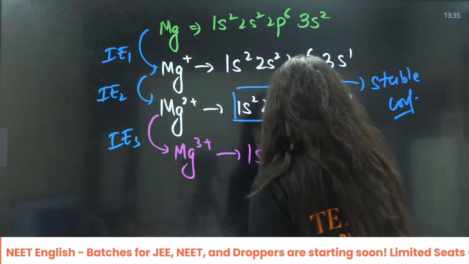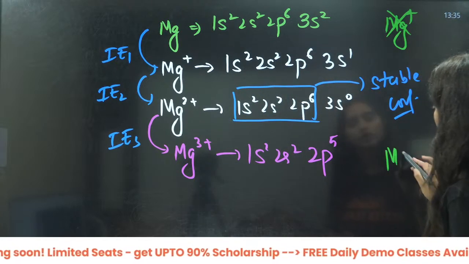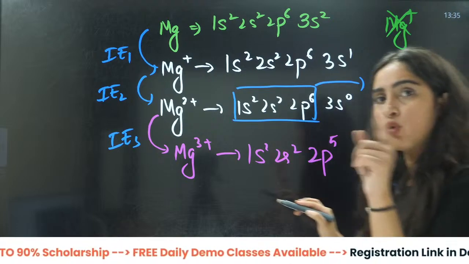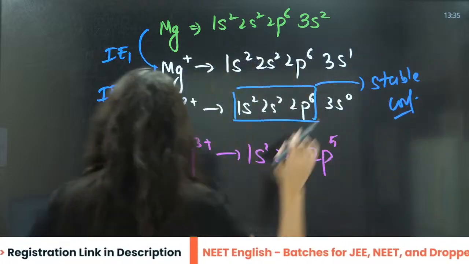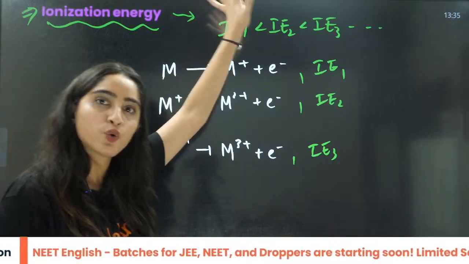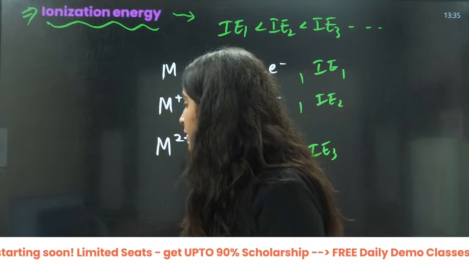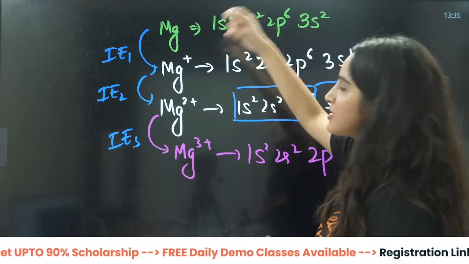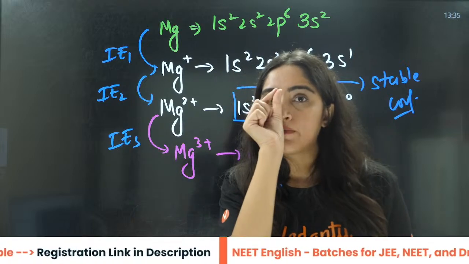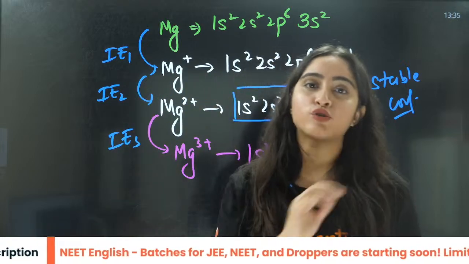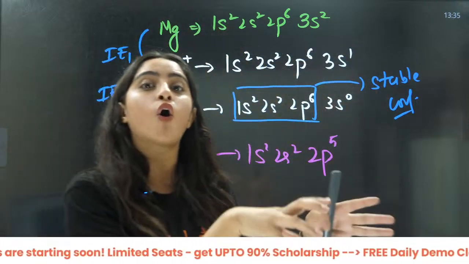That is why you never see Mg positive. You never see this. You will always see Mg2 positive. This is the general trend, that usually this happens, but otherwise it depends on the electronic configuration as well. Because here, as soon as you take the first electron from 3s, it needs very little energy to take out the second electron also. So there will not be a very large difference, because it is going to get into a stable configuration.